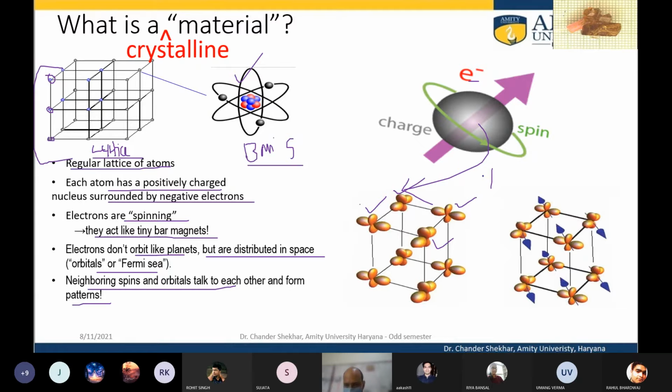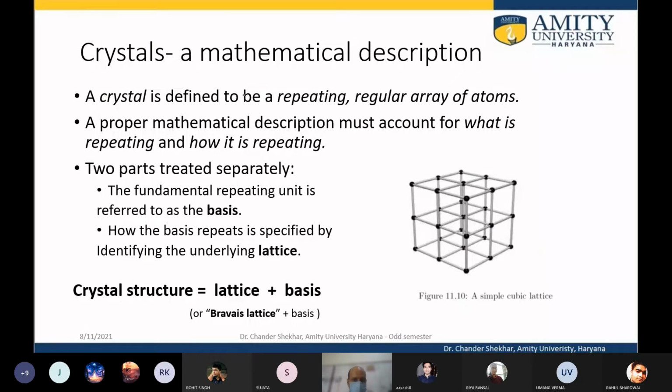so that gives rise to a magnetic character to the atom. These two things combined result in magnetic points at each lattice point, and when these interact with one another, they give rise to magnetic patterns. You can assume as if there is a tiny magnet kept at a certain location, and as the external condition is changed, all these tiny magnets interact with one another, resulting in the property of the solid.